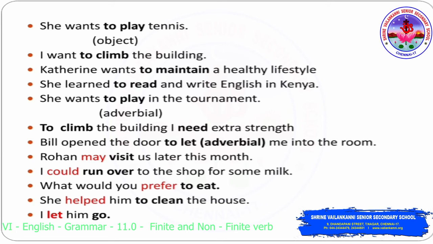Catherine wants to maintain a healthy lifestyle. To maintain a healthy lifestyle is an object. She learned to read and write English in Kenya. To read and write English in Kenya is an object. She wants to play in the tournament. This is different. To play in the tournament is adverbial because here the verb has been modified. She wants to play somewhere else in the tournament. It's not just a hobby, but she is wanting to play in the tournament.